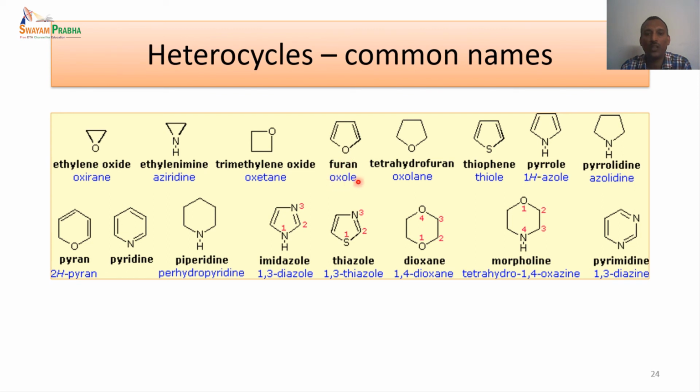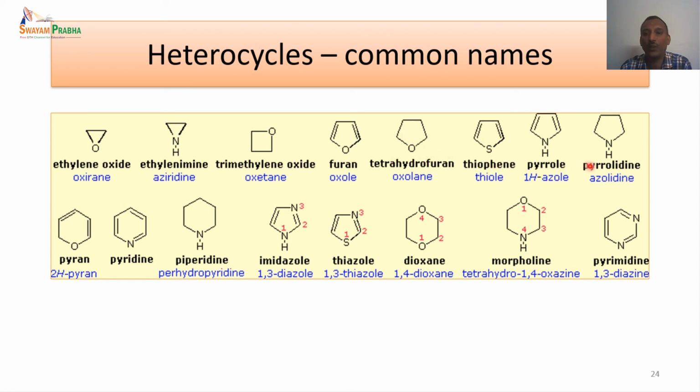Although the IUPAC nomenclature is oxole, we generally call this compound a furan, and this is a solvent which people generally use, which is tetrahydrofuran. Although the IUPAC nomenclature is oxolane, you will not see oxolane as a name in many of the publications. People prefer to use tetrahydrofuran only.